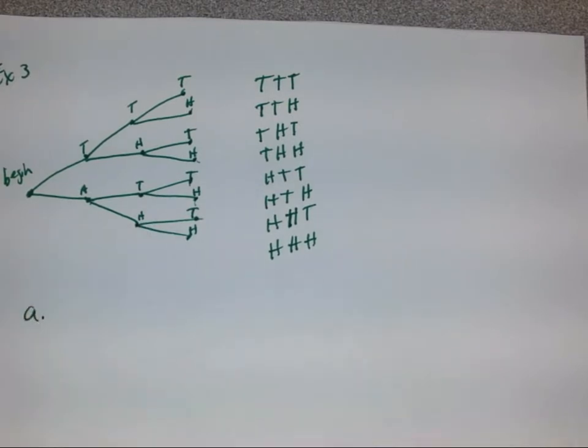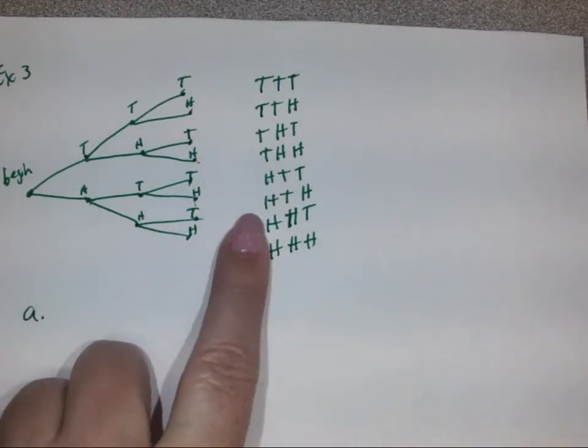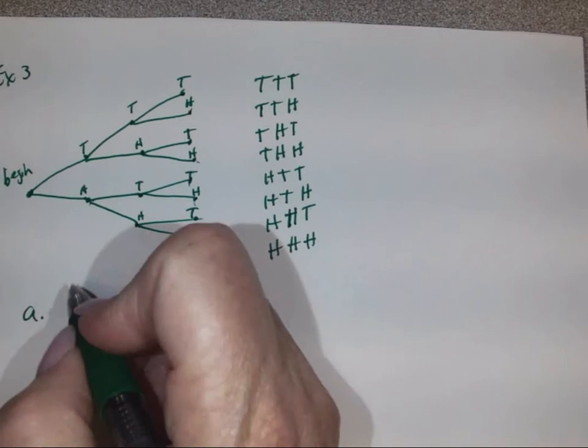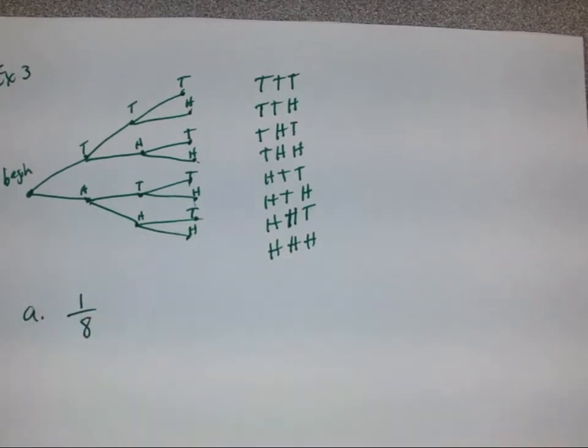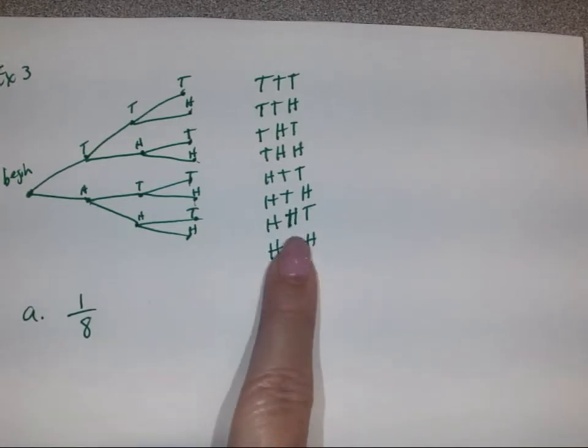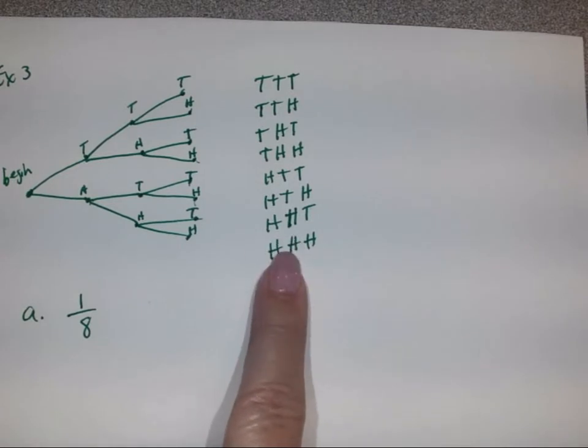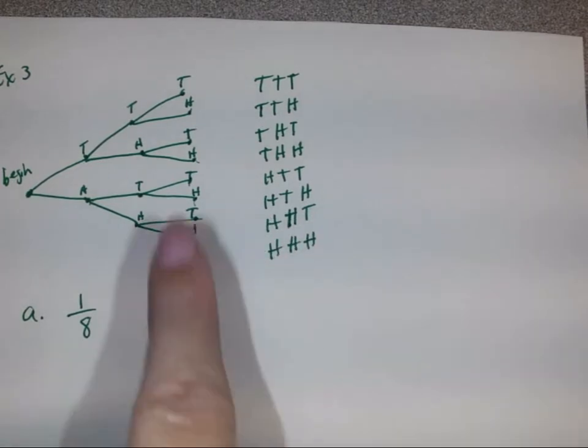So for part A, the probability of each outcome, because they're all unique outcomes, will be 1 out of our total of 8. What's the likelihood that each of these will occur? 1 out of the total of 8.